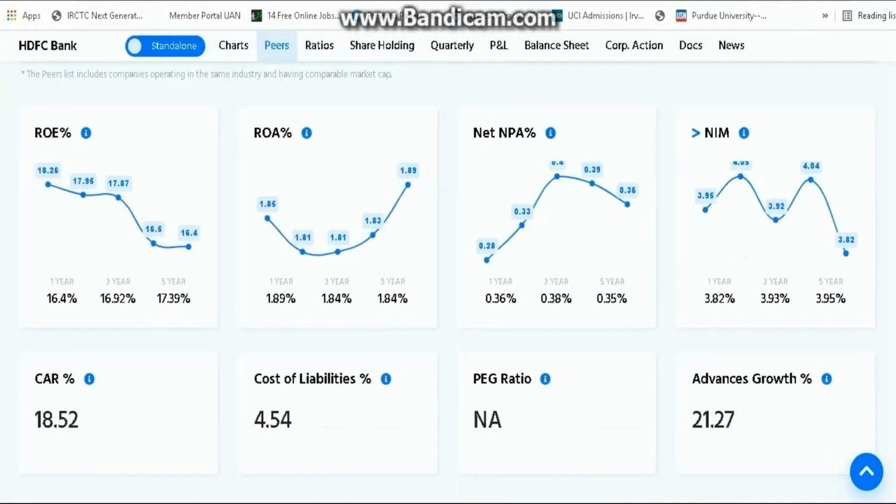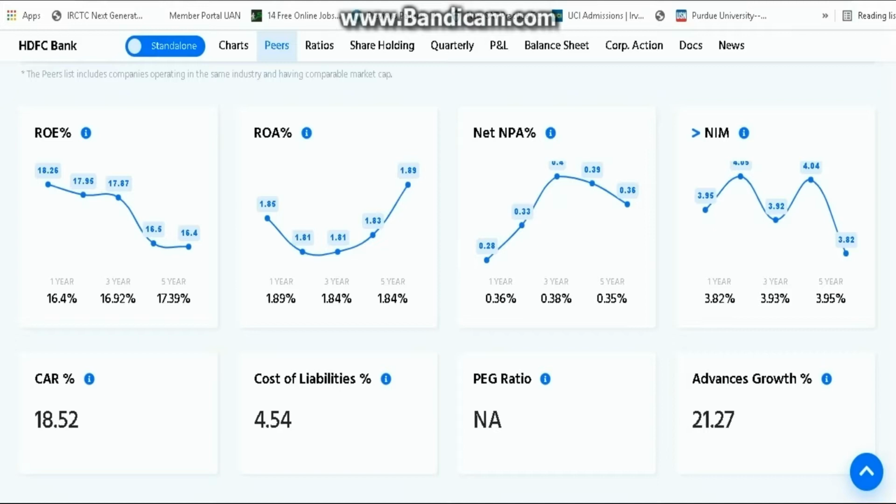So this shows how good HDFC Bank is in determining the people to whom HDFC Bank should give a loan. The bank which is good in determining to whom it should give a loan and to whom it shouldn't, giving loans to those people who can return the loan back. So the bank which has these kinds of capabilities is always the best bank to invest in, and HDFC is one of the best in this category.